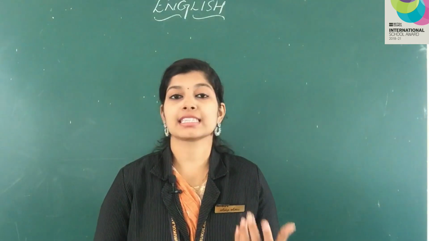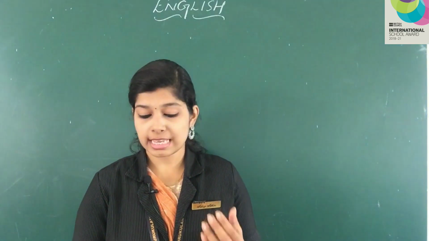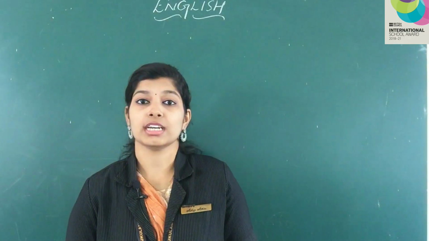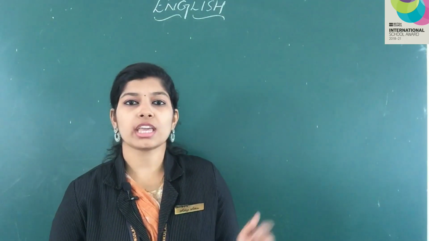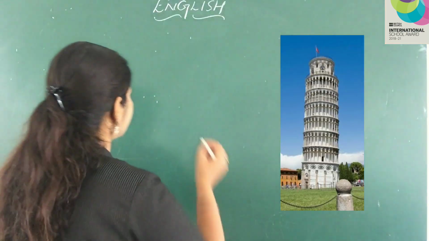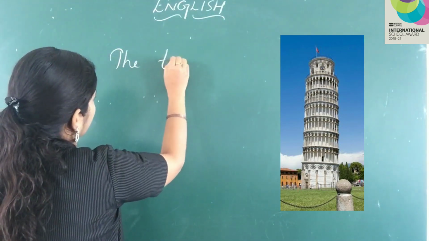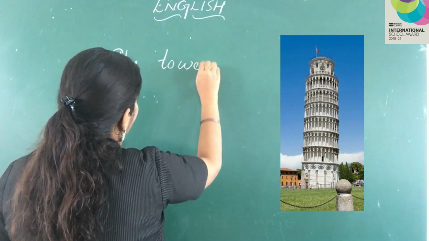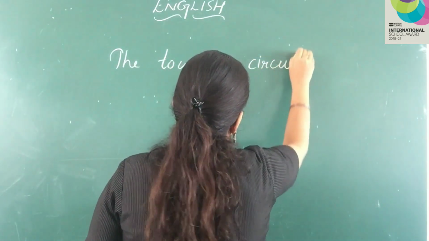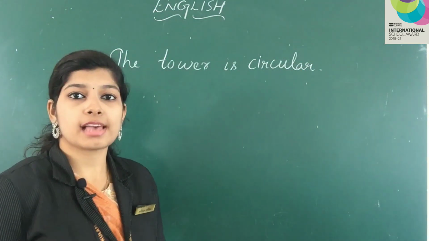What is it? Circular, round. Example is the tower is circular. The tower is circular. Have you seen a tower? Look, here's a tower. The tower is circular.